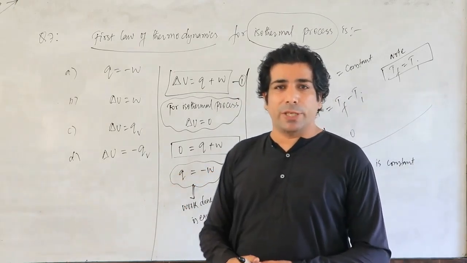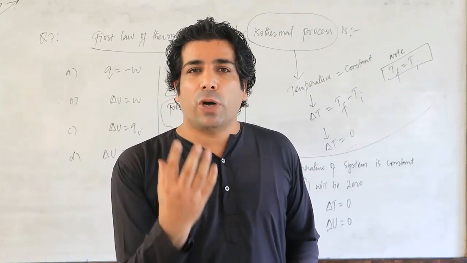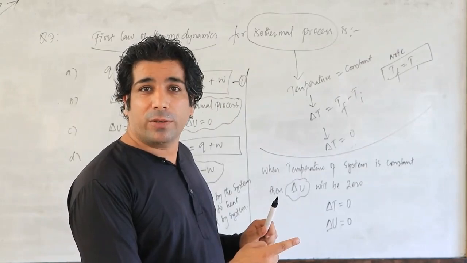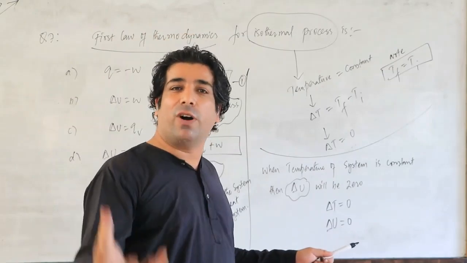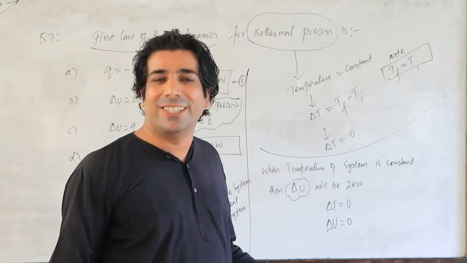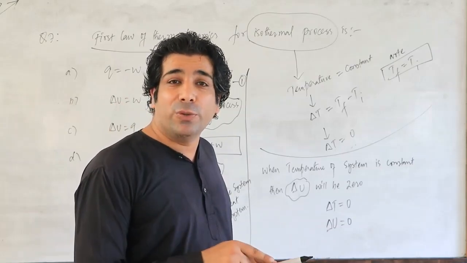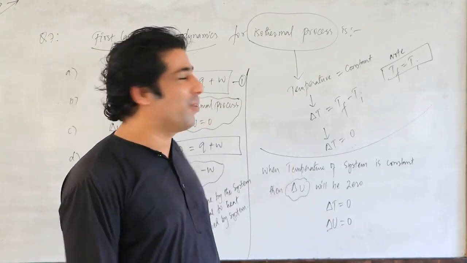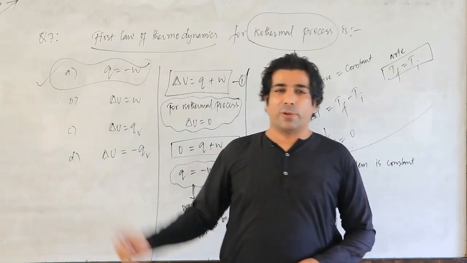When heat is absorbed, temperature should change, but temperature is constant. There's a reason. Let us suppose I am absorbing 1 kilojoule of heat, and I am also doing 1 kilojoule of work. That means whatever the amount of energy a system is absorbing in the form of heat, the equal amount of energy is used for doing the work. So total change is how much? 0. That means if I absorb 1 joule of heat, then I must do 1 joule of work, so temperature will remain constant. Remember that particular point. So the first option is our answer. Please remember that particular point.